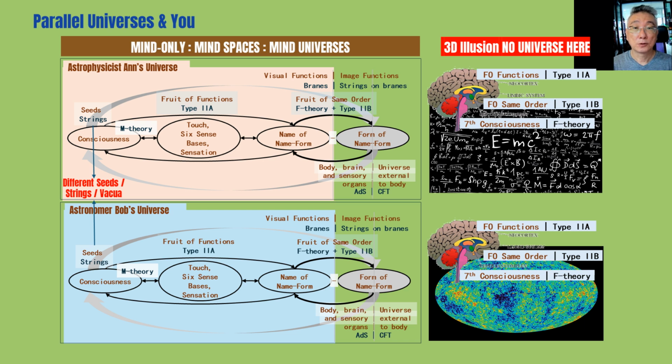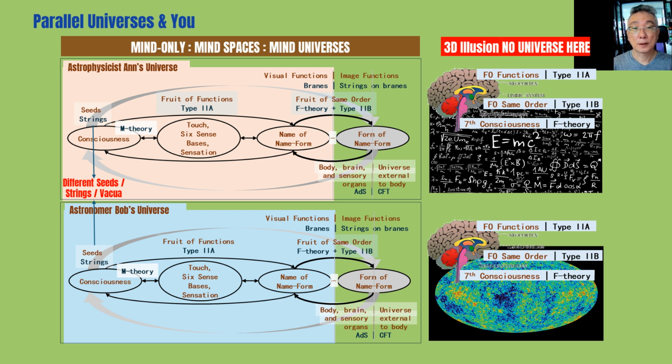All Anne's experiences with her equations in calculating the universe are all her mental or in her mind spaces, where the 3-dimensional space doesn't exist, as there is no physical universe at all. Similarly, all Bob's observations are simply images of his mind spaces, where he can't see anything outside of his own mind spaces. Therefore, there is also no physical universe.